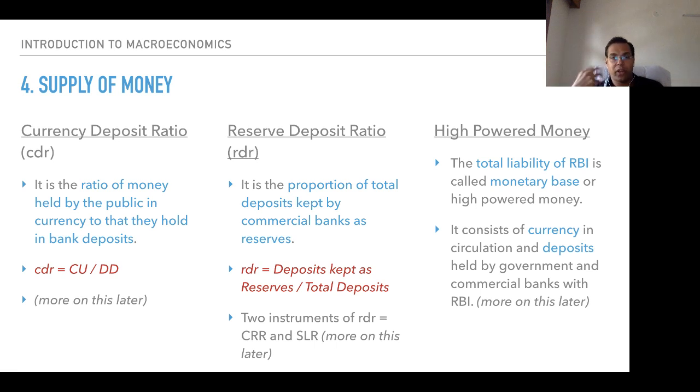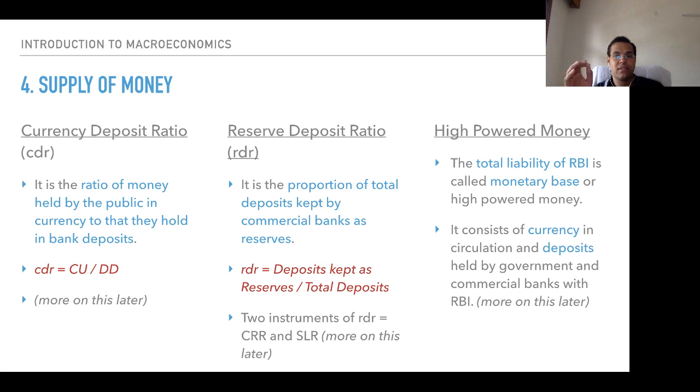Irrespective of the amount, how much do I hold in the bank account versus how much do I have in the form of cash. So CDR is equal to CU by DD, currency in circulation divided by money in demand deposits. Currency deposit ratio, CDR.